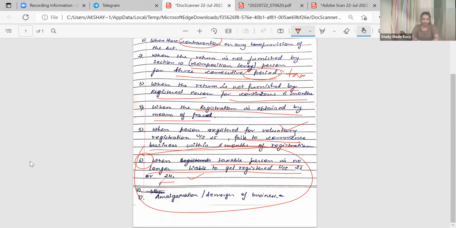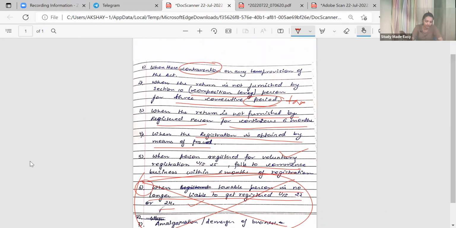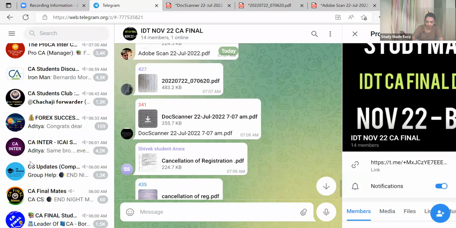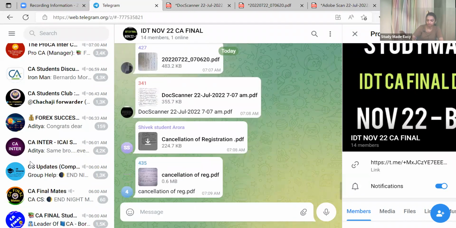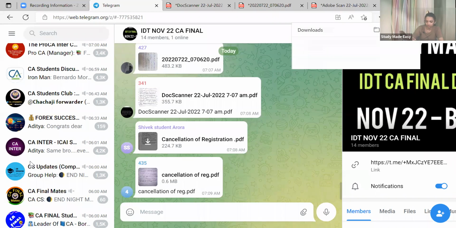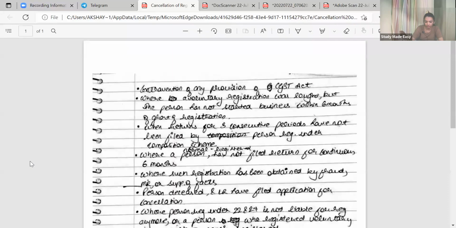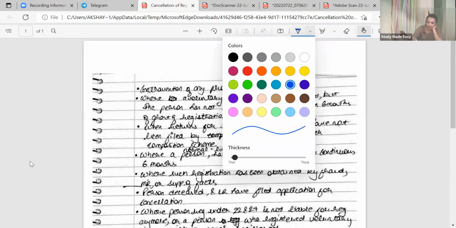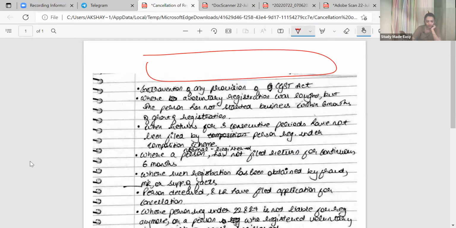So everything was going perfect. Just one separation of heading. This is wrong now. Okay, this is not the case. He will do voluntary registration. Proper officer will not cancel your case in this case. Cancellation of any provision of CGST, contravention of any provision of CGST Act. Now, where is the first of all heading? Okay, Shive, heading should be there.